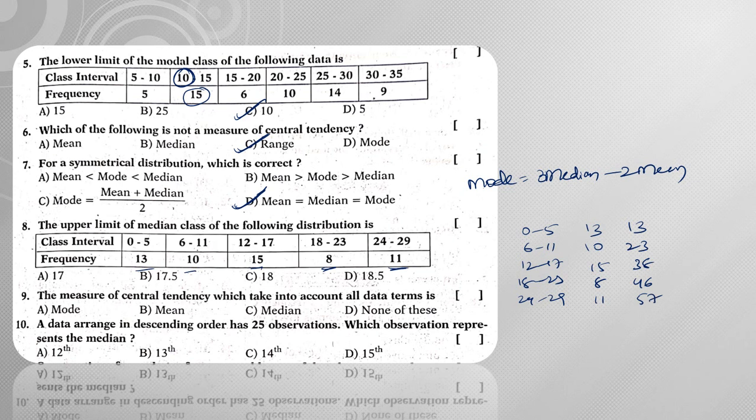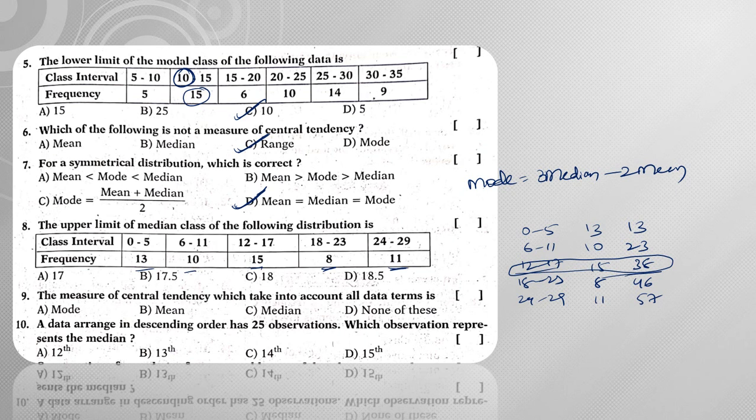So 57 means n by 2 is 28 and a half. So it will be present in this particular group, right? So 12 to 17 will be my median class.